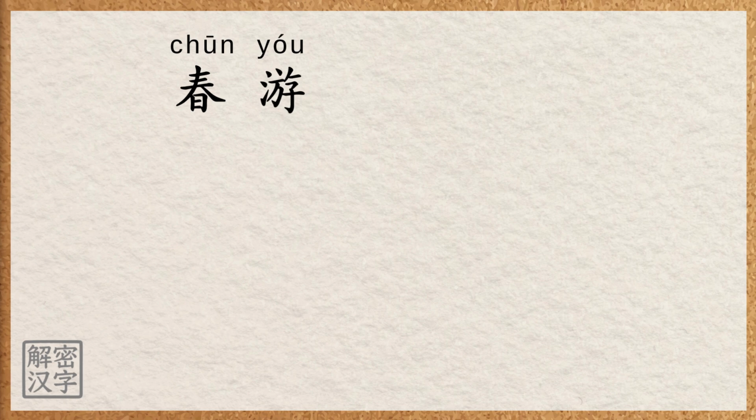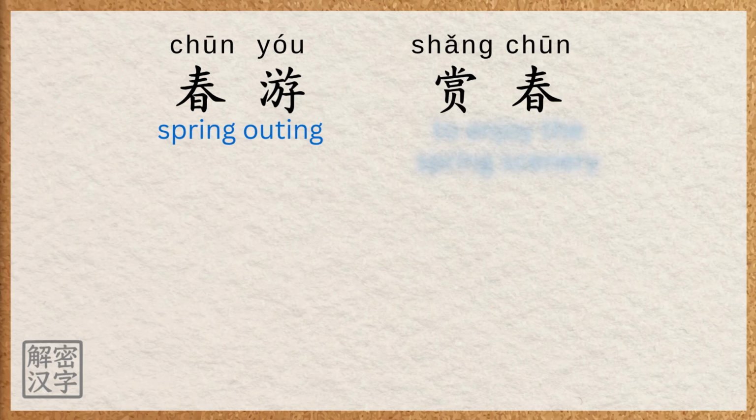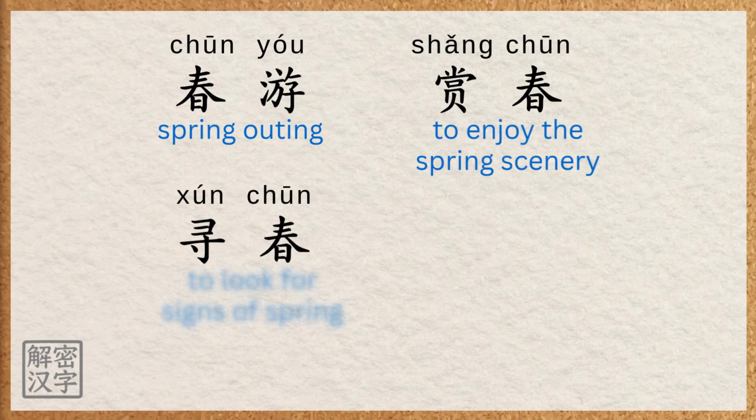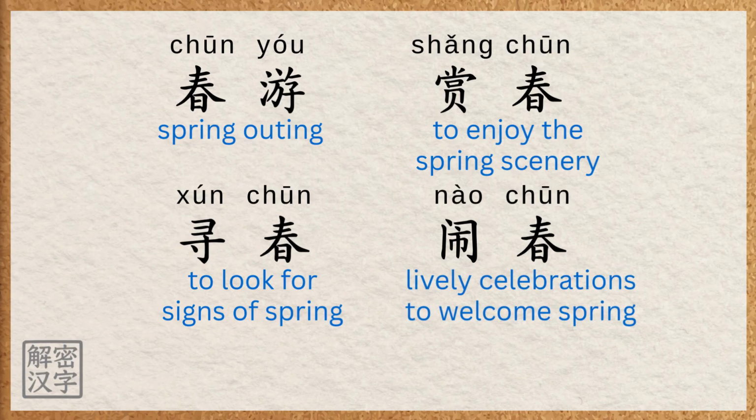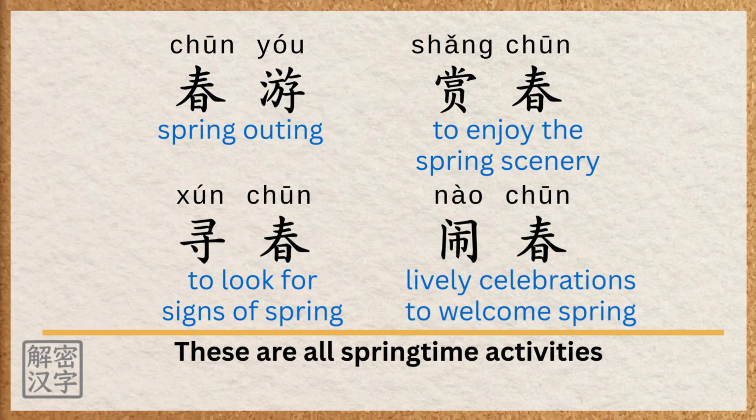春游 means a spring outing. 赏春 means to enjoy the spring scenery. 寻春 means to look for signs of spring. 闹春 means lively celebrations to welcome spring. These are all springtime activities.